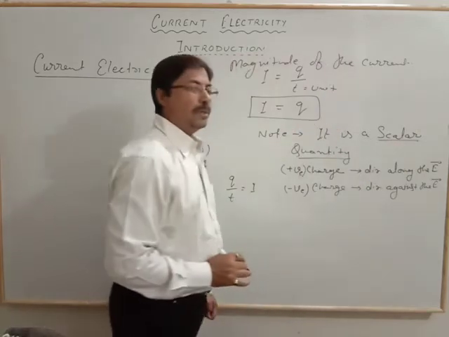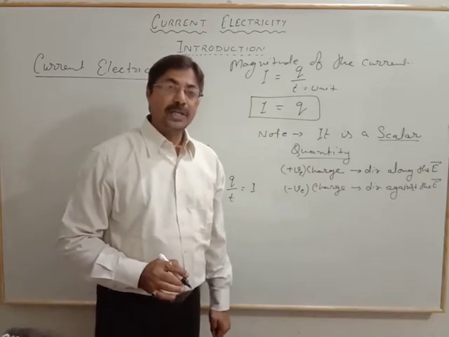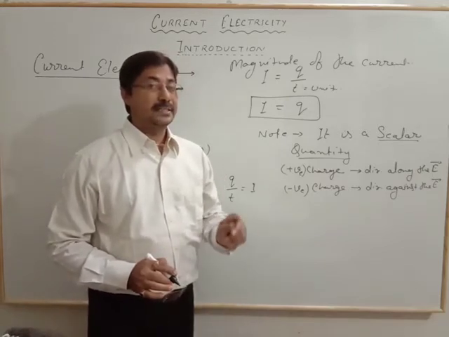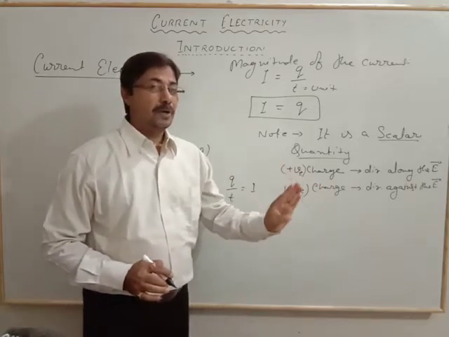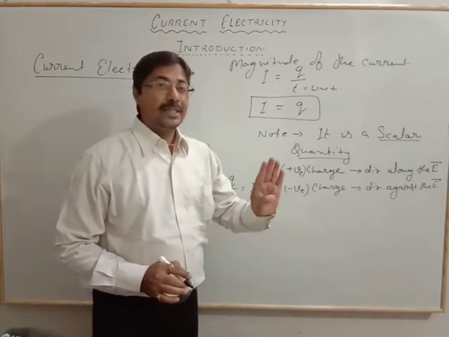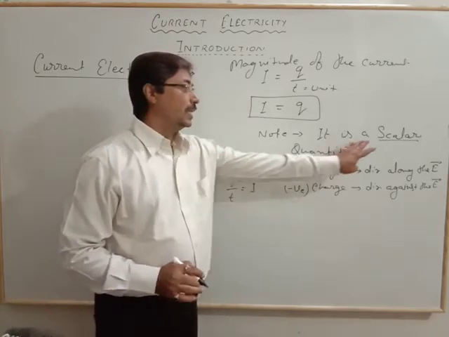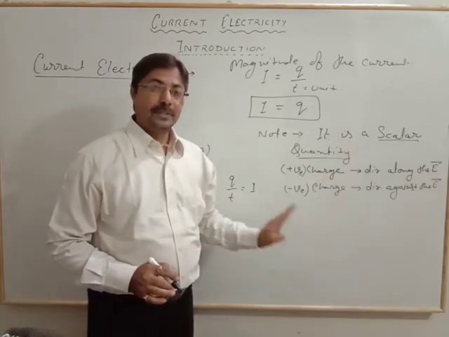Why is it so? Because it does not obey the triangle law of vector addition. We know that the triangle law of vector addition contains three things: it must follow the associative law, the distributive law, and the commutative law. All three are not followed by the current, and that's why it is a scalar quantity. Got the point?